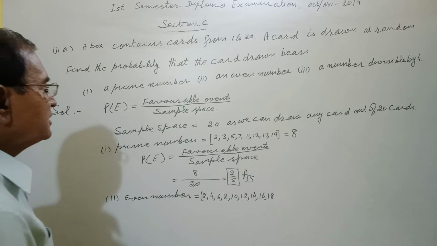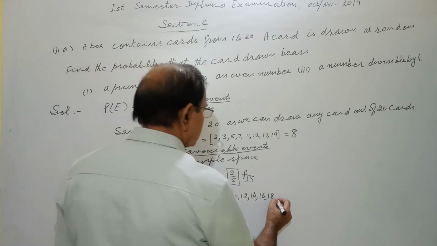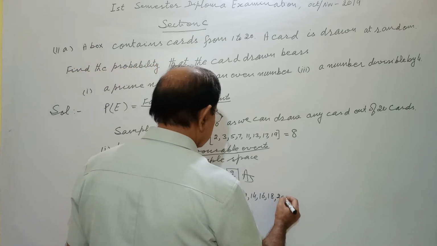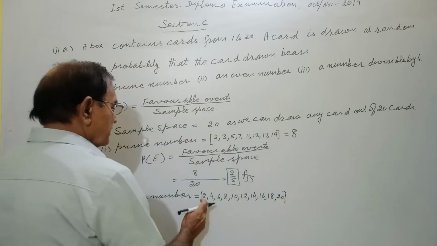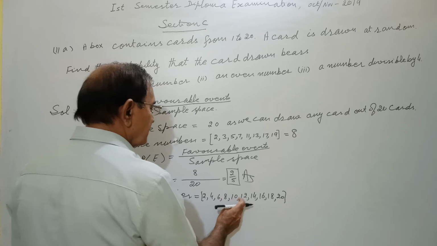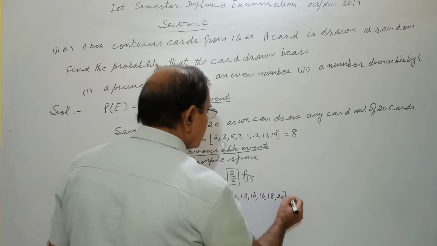We want 20, so 20 we have to consider. So we'll get 1, 2, 3, 4, 5, 6, 7, 8, 9, 10.